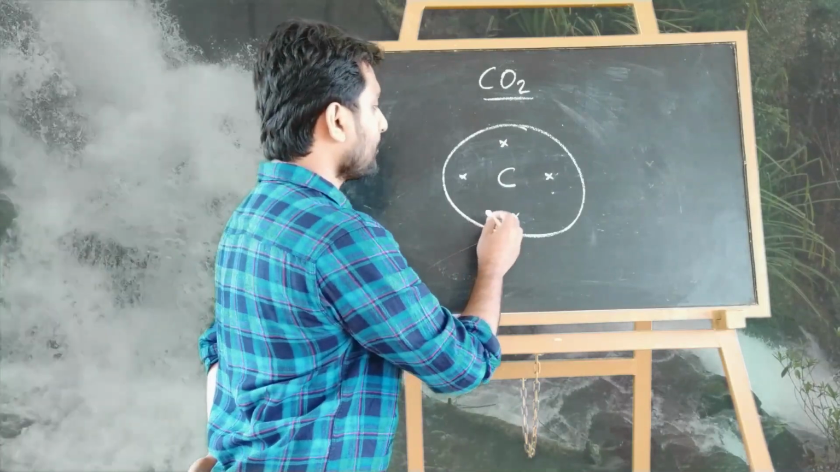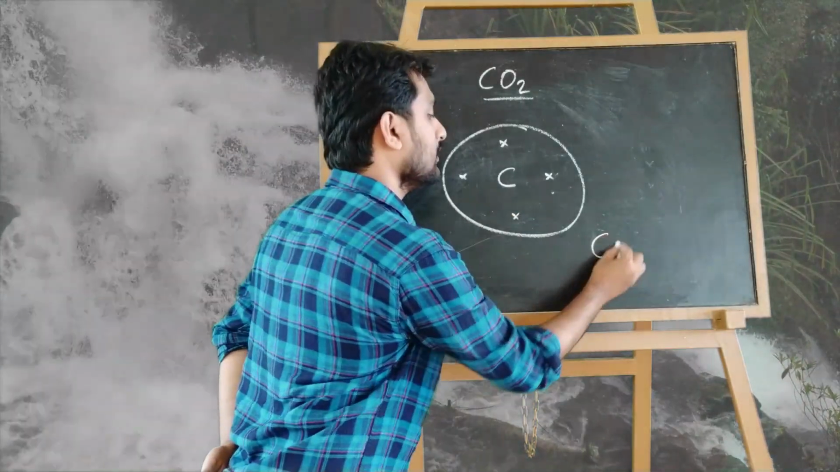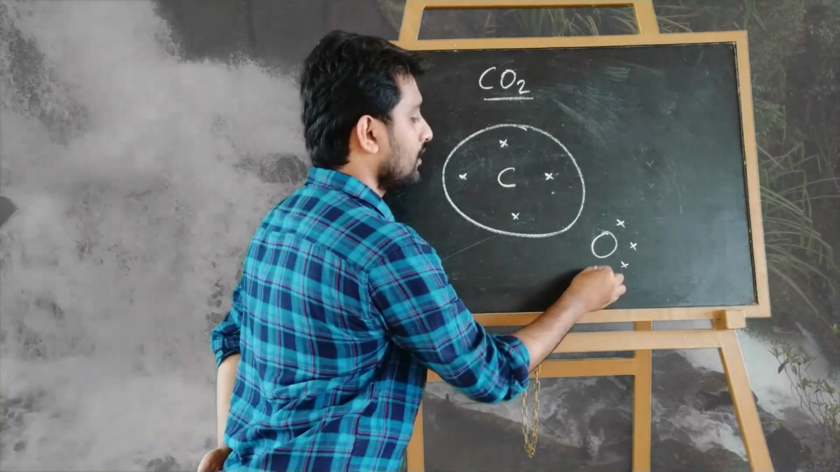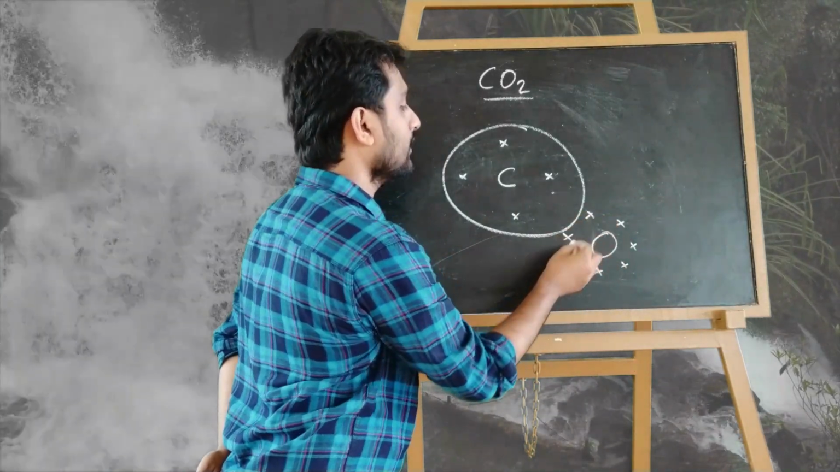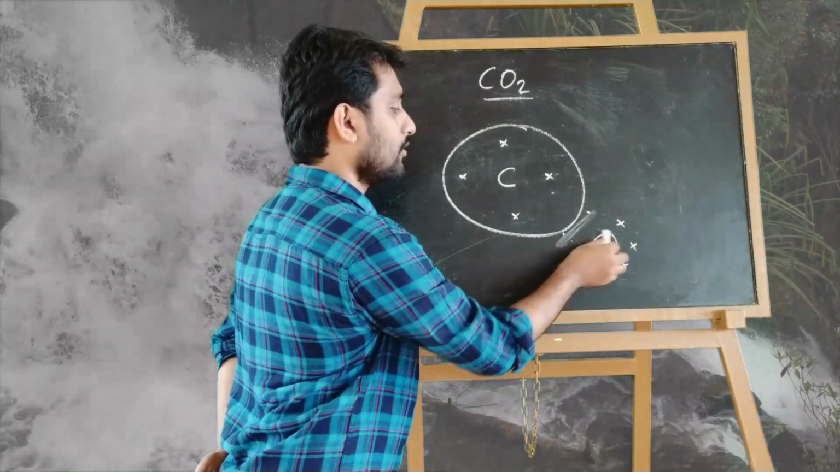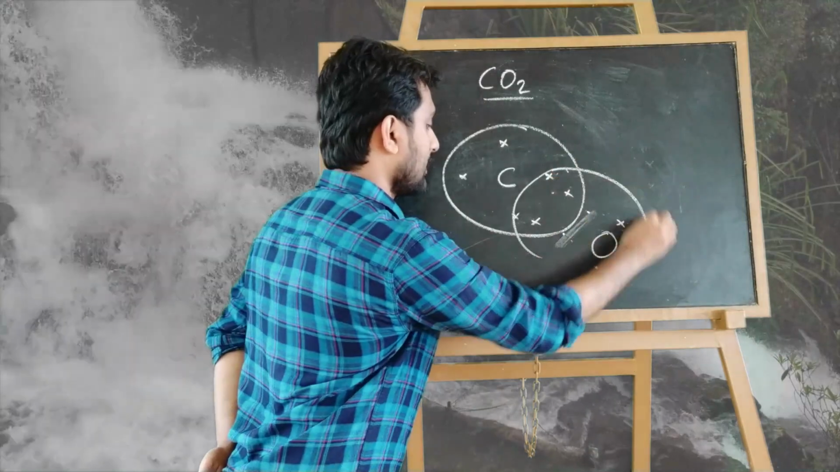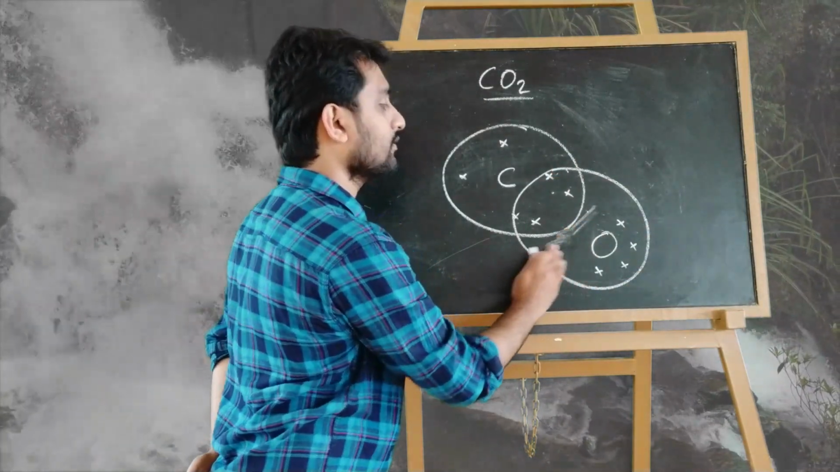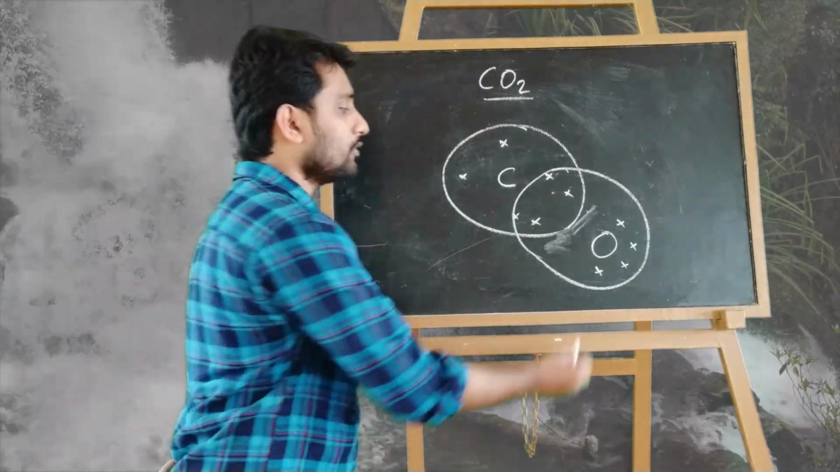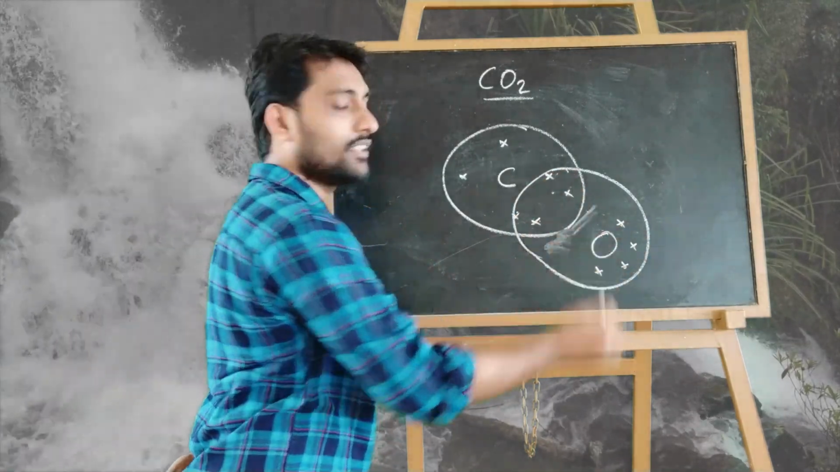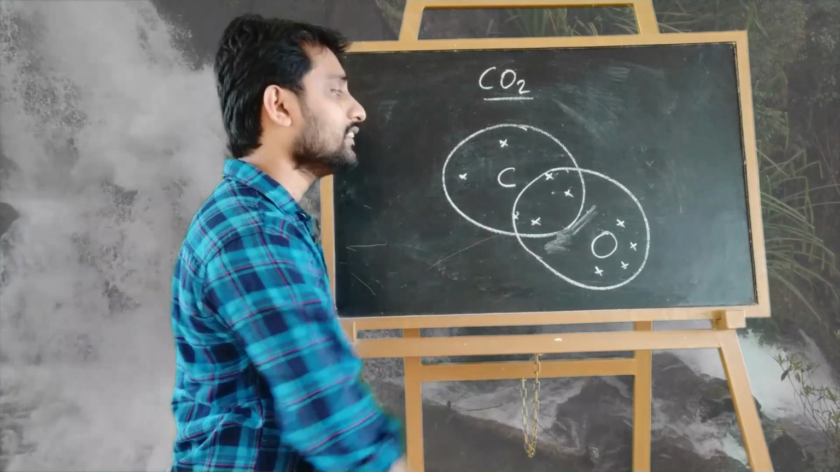So listen here, carbon dioxide. One oxygen is joined with it. In the outermost shell, how many electrons are there? 6 electrons are there. Clear? So 2 electrons of this oxygen are shared with this carbon and a bond is made. Now listen, this oxygen has 1, 2, 3, 4, 5, 6, 7, 8. 8 electrons are there. That's why this oxygen is stable.